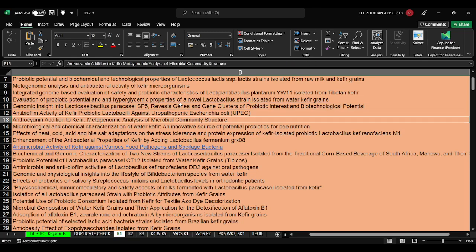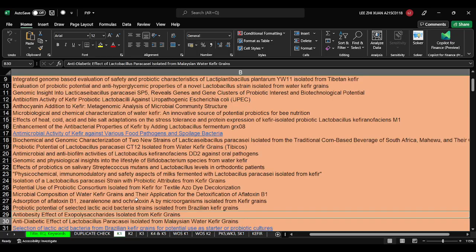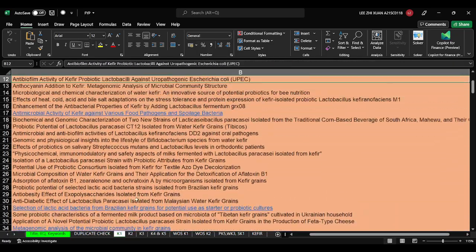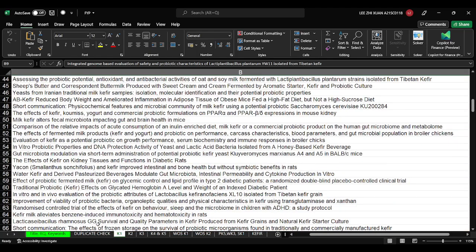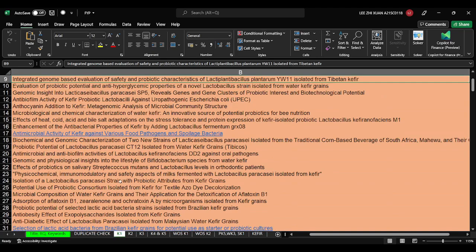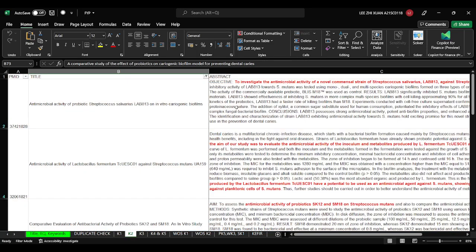Normally, this is all the related research. Only maybe 40 or 50 are related, and the others are already filtered. After that, you check the abstract one by one. In the abstract you can directly know the objective of the research. So this is another keyword.